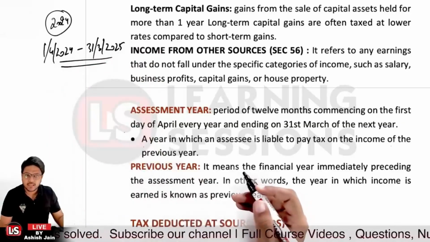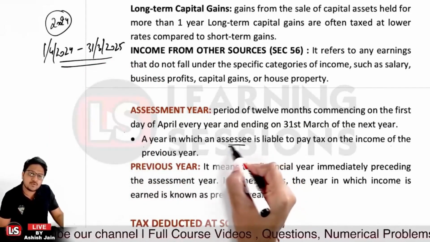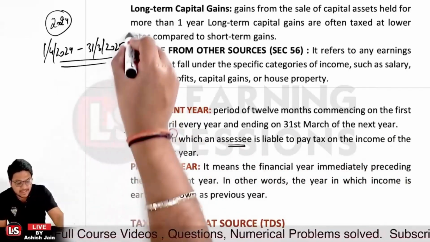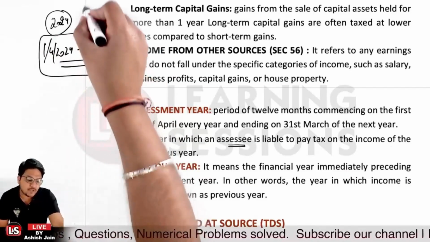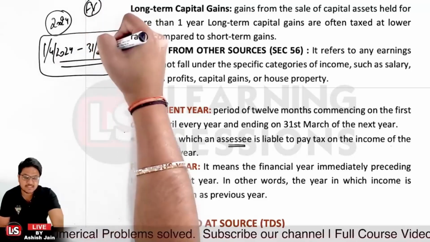And what does it indicate? It is the particular year in which the assessee is liable to pay the tax. The assessee is liable to pay the tax on the income of the previous year. That in this particular period, I'll be liable to pay the tax for the previous year. For the previous year, the financial year for this particular assessment year would be what?